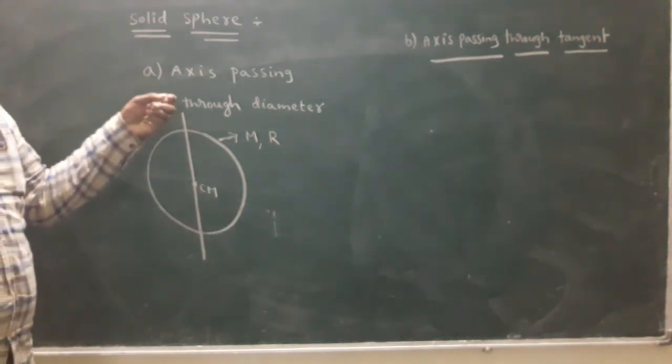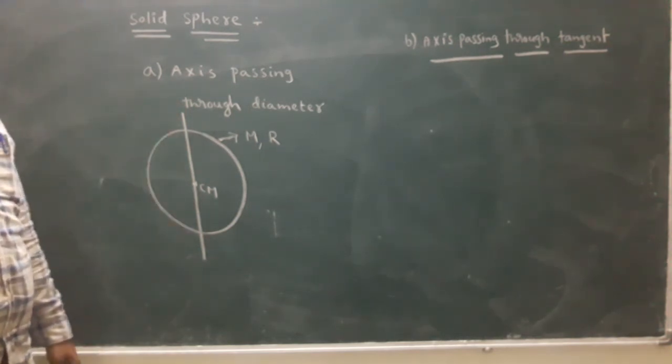The best example of a solid sphere is the earth globe.